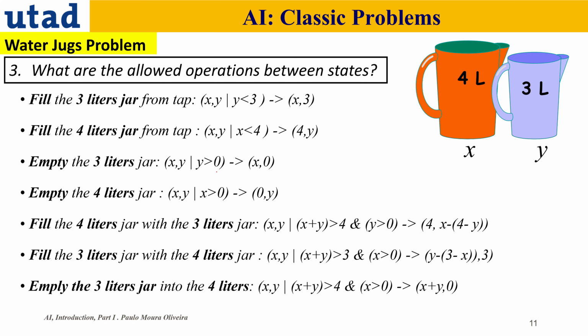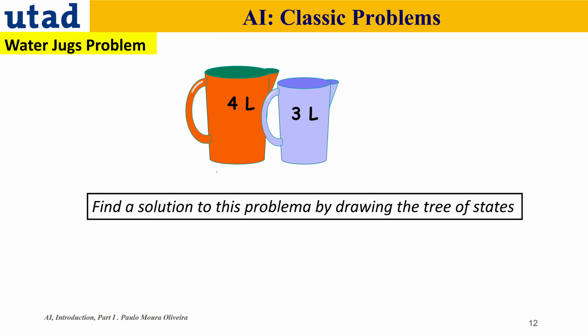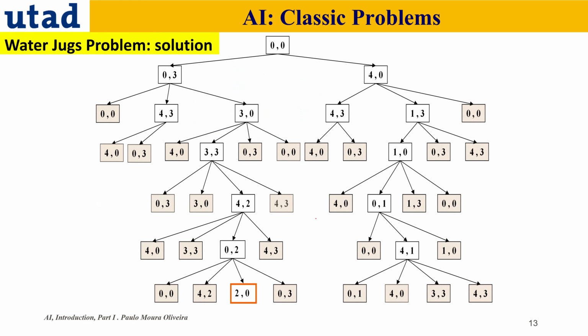I'm not going to go over this, but you can watch it if you want. So we want to find a solution to this problem by drawing the tree of states. And the tree of states for this case is this one. It begins with 0, 0, then we can fill the 3-liter jar or fill the 4-liter jar. So we got the tree and we got here a solution.